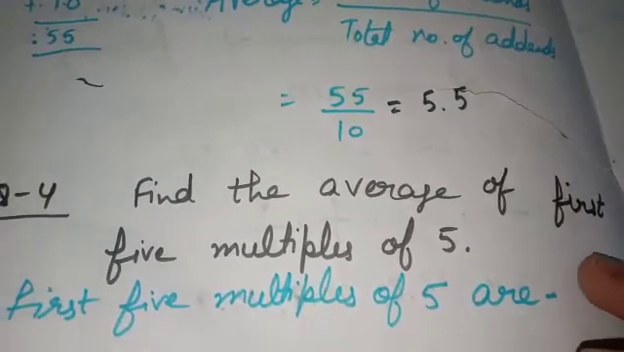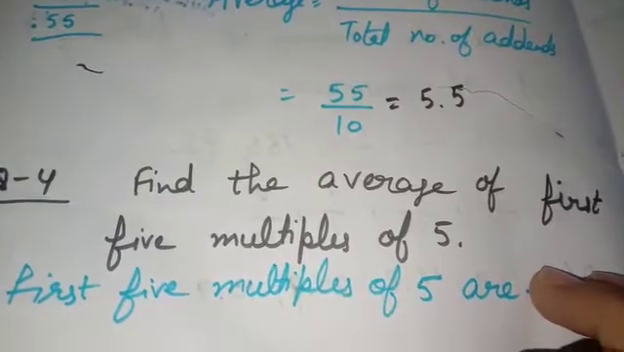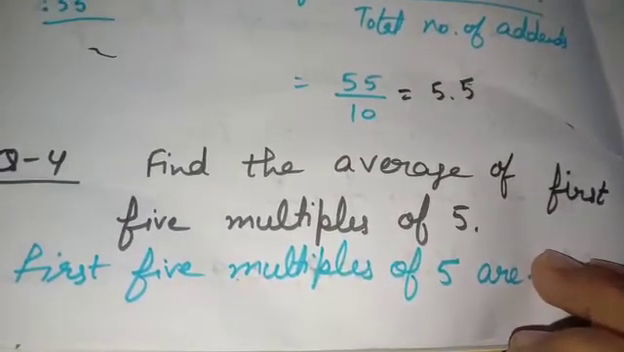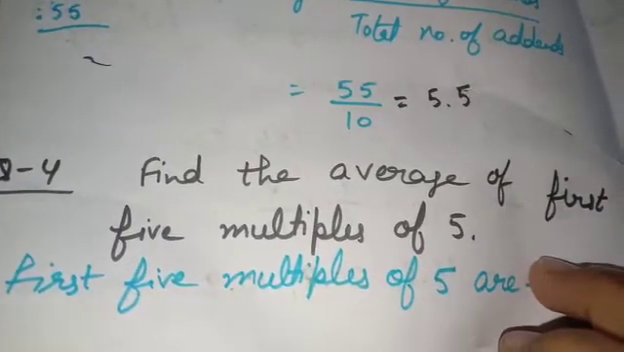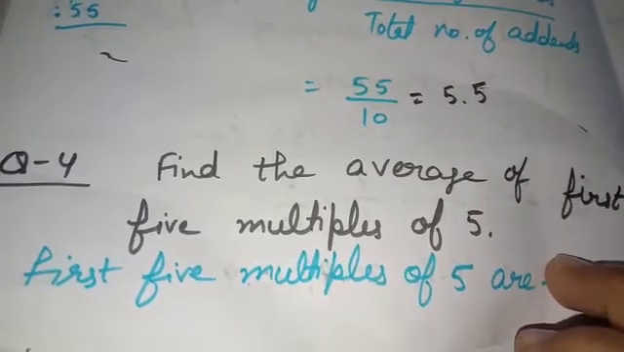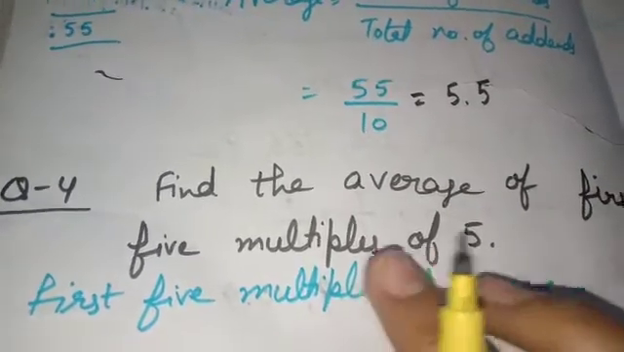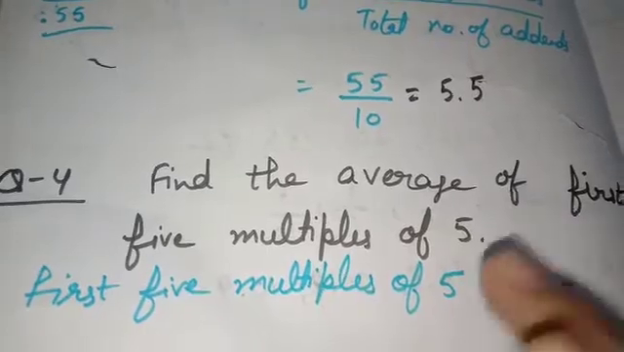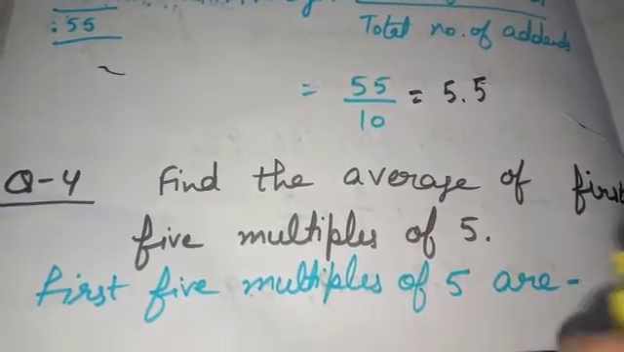Question number 4 is find the average of first 5 multiples of 5. Even in this question, we don't have the addends given. So, how can we find? Tell me, multiples of 5. Which are the numbers that are multiples of 5?